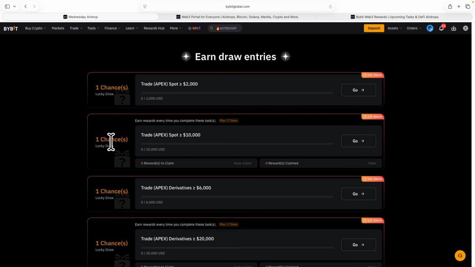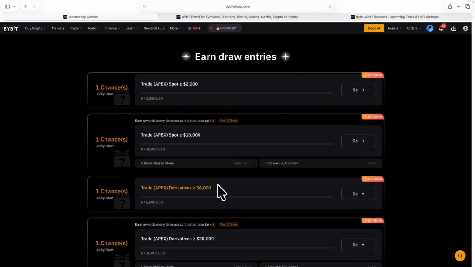You can see this next one right here. To get another one chance draw, you must trade Apex coin on spot trading with at least $10,000. So for this one, if you do more than $10,000, you get one chance draw. Now the next one is that you trade Apex on the derivatives page, which is the futures trading page, with at least $6,000 trading volume.